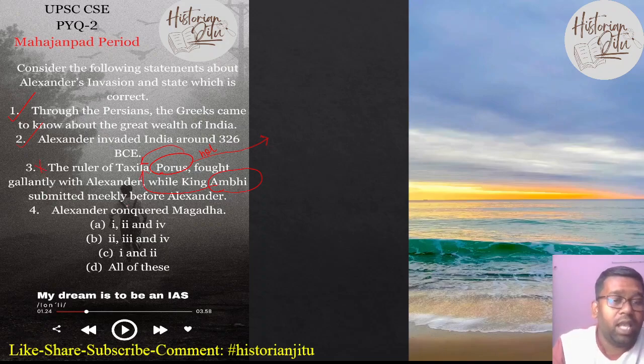Statement 4: Alexander conquered Magadha. No, he did not cross the river Vyas. Alexander did not cross the river Vyas, so this statement will be untrue. So statements 1 and 2 are the only correct ones for us. So C will be the answer to this question.